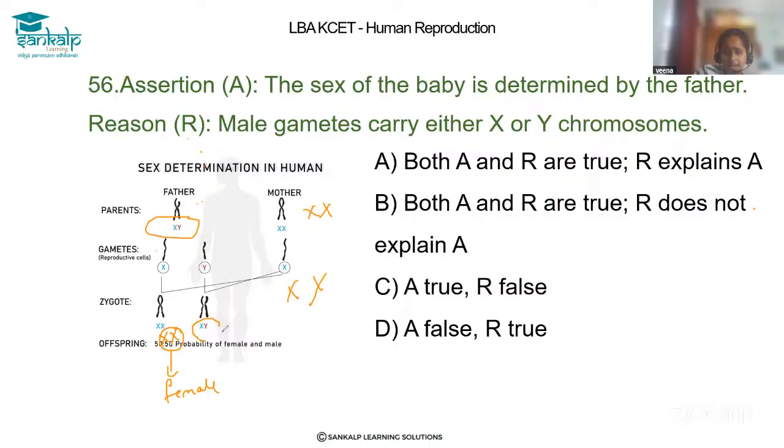If Y fuses with X, that becomes male, right? The Y chromosome comes from the father. So the gamete carries either X or Y in the case of male, and the gamete carries XX in the case of female.